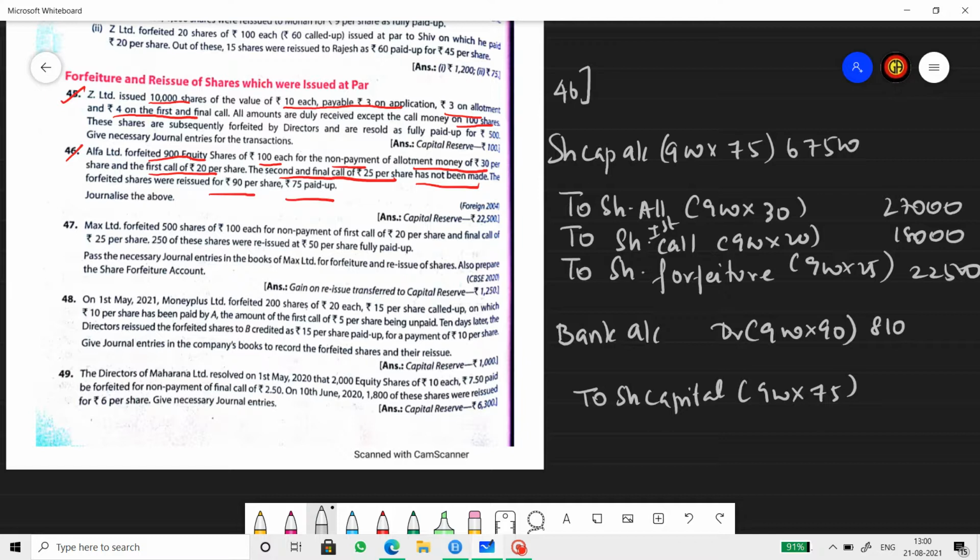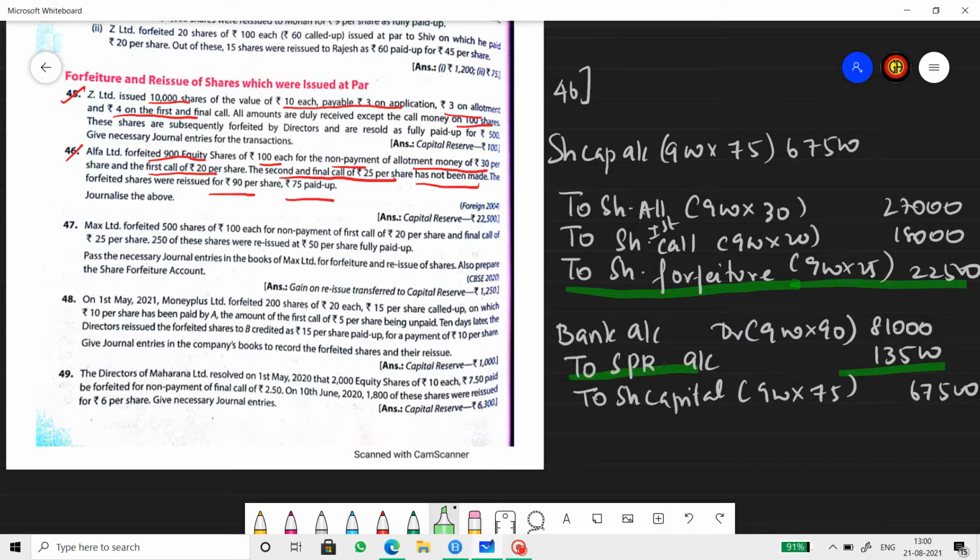So 81,000 is a receipt, but the price is 67,500 for the share. So the difference is nothing but SPR. So to SPR account, which is 13,500.